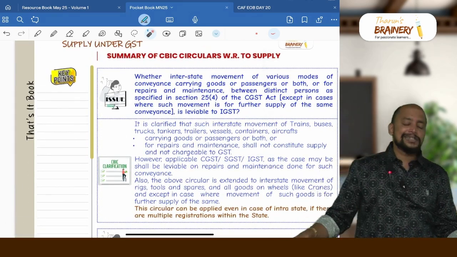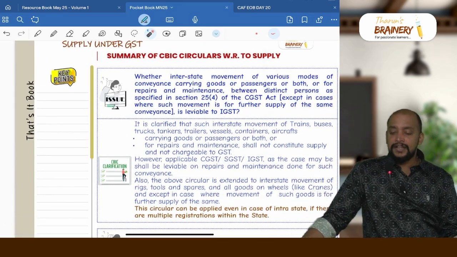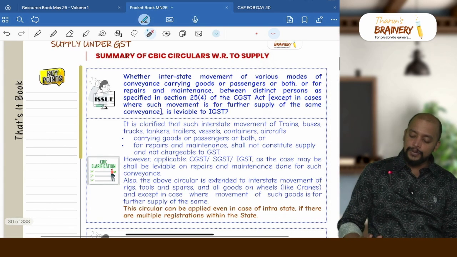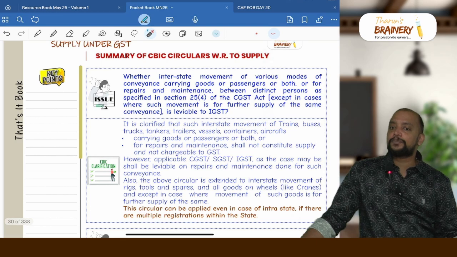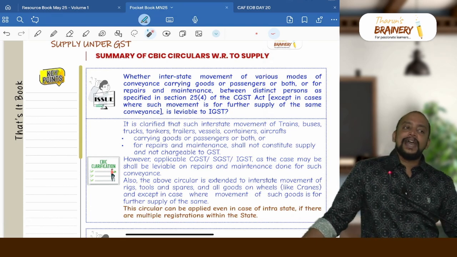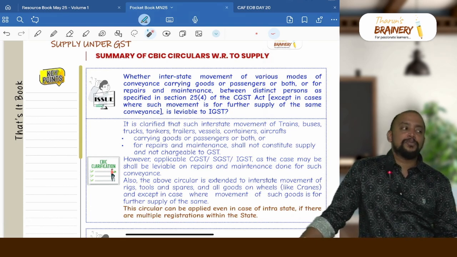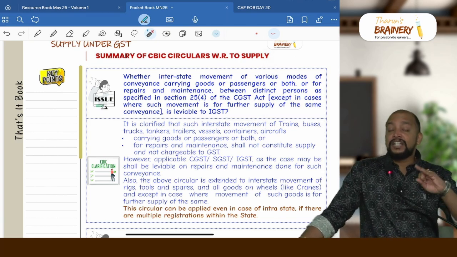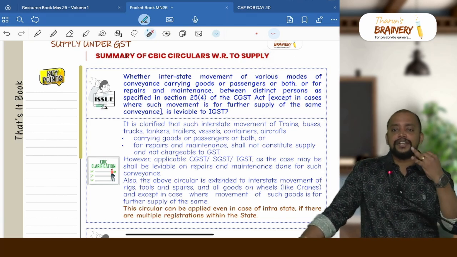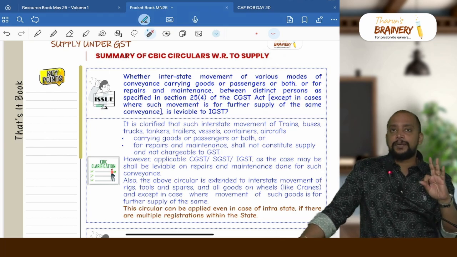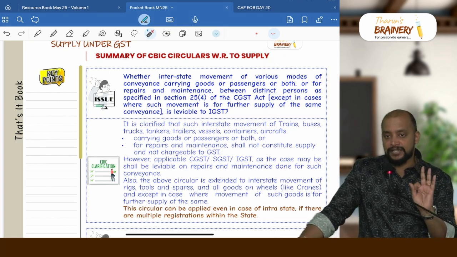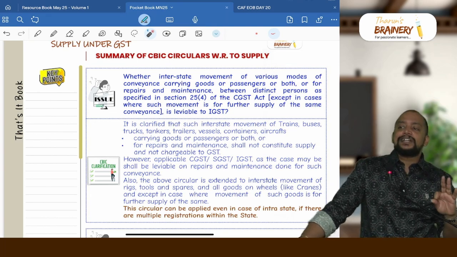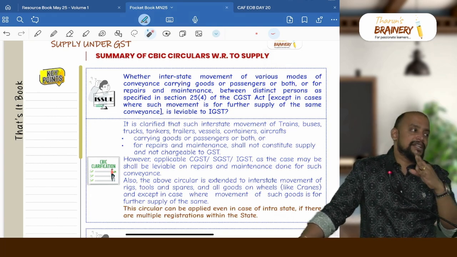Then the last area that we have in this, that is summary of various circulars, important circulars, in that the first issue is with respect to interstate movement. So between distinct persons there is a conveyance that is carrying goods or people, whether GST payable on that conveyance? No. And there is a conveyance between the distinct persons sent for repairs, whether GST payable on that conveyance? No. And there are some tools, spare parts, etc., which are sent between the distinct persons for consumption in the distinct person, not for further supply. Will it be treated as supply? No. So these 3 activities are not treated as supply.